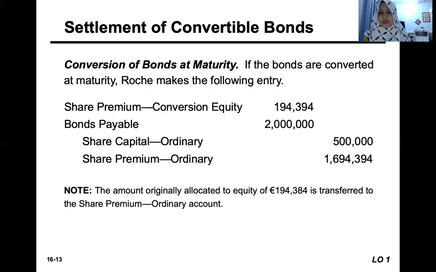So basically, whatever was recorded in the share premium conversion equity has been transferred to the share premium ordinary account. So that's the accounting treatment for the convertible debt or bond if it is converted at the maturity date.